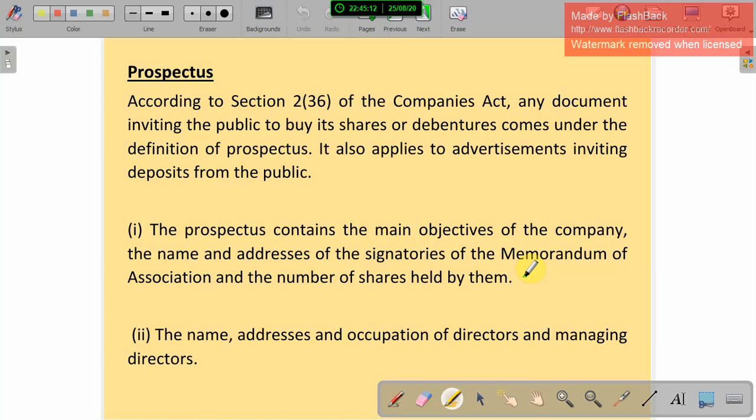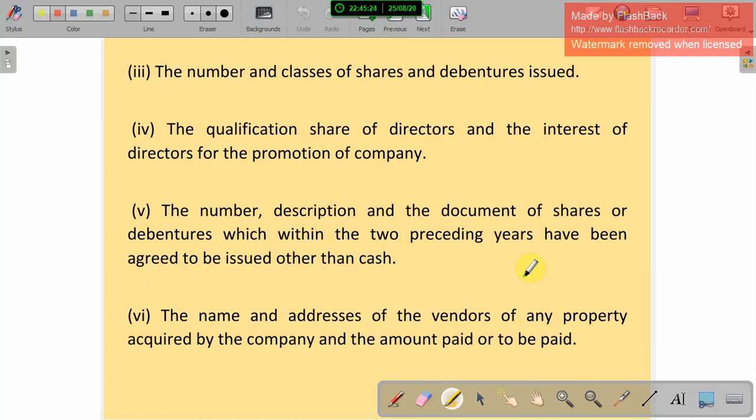The names, addresses and occupations of the directors and managing directors, the board of directors' details, and the number and classes of shares and debentures issued, and the qualification shares of directors and the interest of directors in the promotion of the company should also be mentioned.